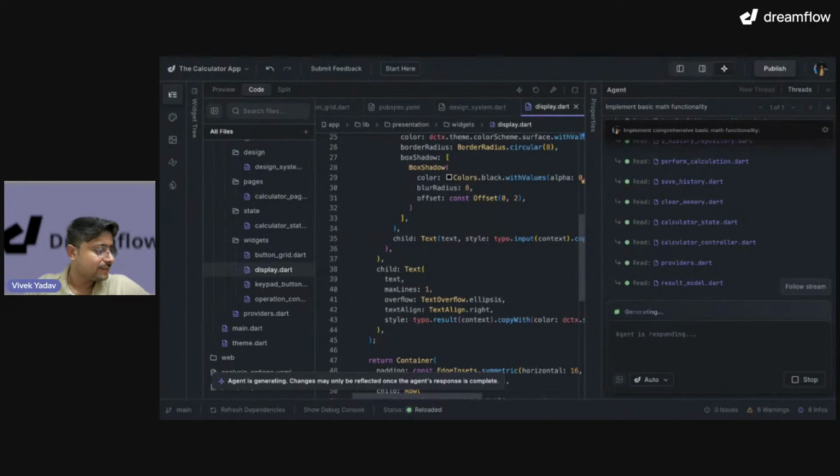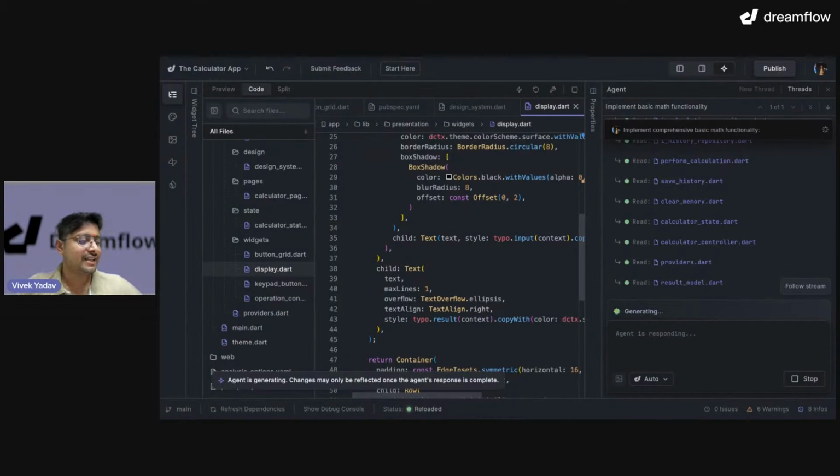I can see some comments from Carlo. What I love about Dreamflow is the quality of code generated. It produces exactly what I have in mind with a great and correct implementation. And that's rightly said, Carlo, because Dreamflow's agents are trained on Flutter code. They know what has to be done for a Flutter application.